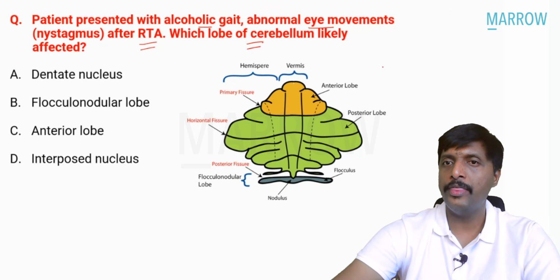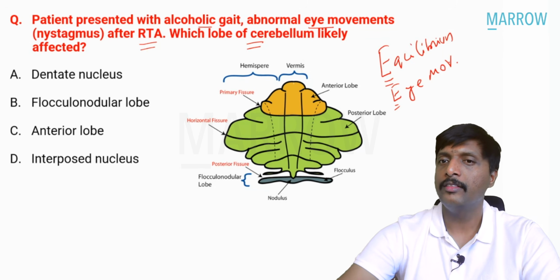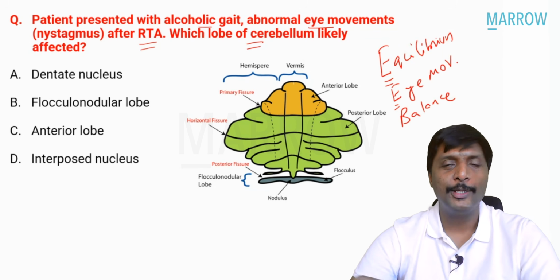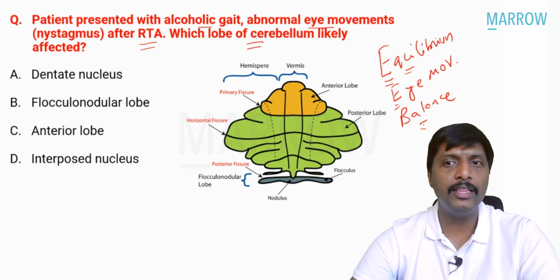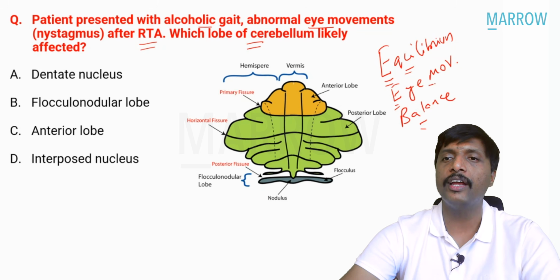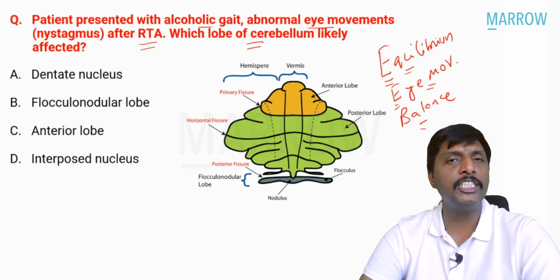This is the lobe that is exclusively concerned with equilibrium. First, eye. Second, eye movements. Third, most importantly, balance. So equilibrium will be affected, balance will be affected, gait disturbance will be there, eye movements will be affected. For example, the vestibulo-ocular reflex is regulated at the vestibulocerebellum.